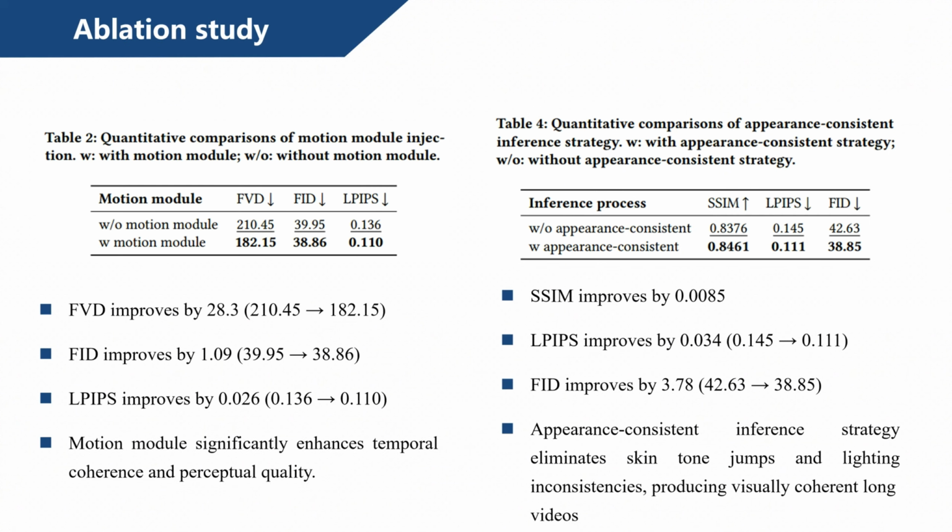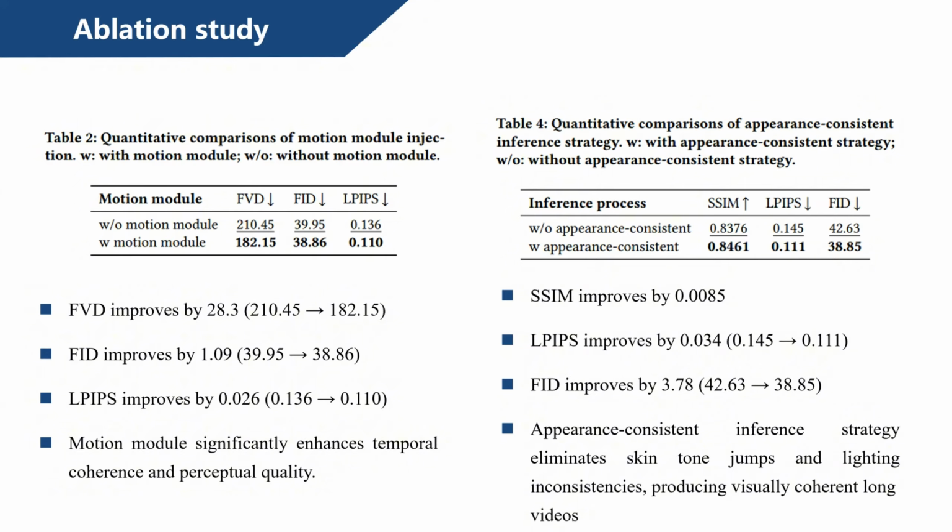Our ablation study demonstrates the contribution of each component. Adding the motion module reduces FVD from 210.45 to 182.5 and LPIPS from 0.56 to 0.110.